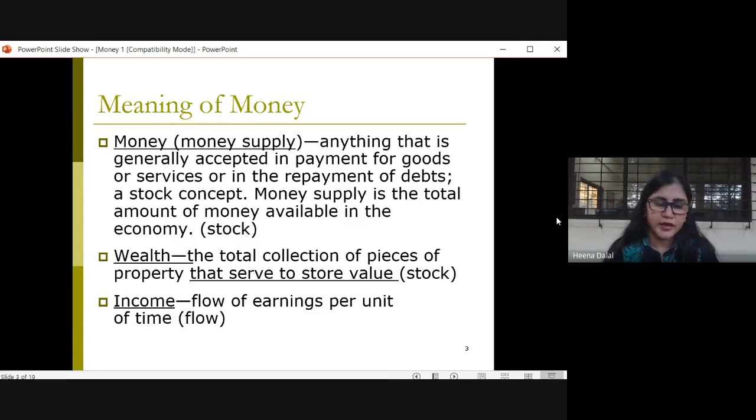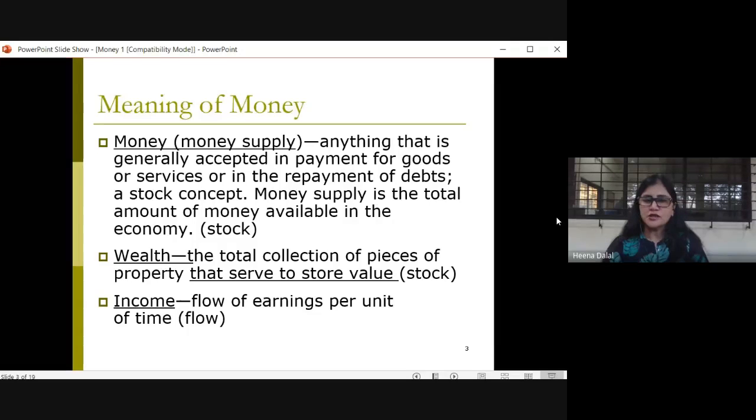Then came the word wealth. Now, what is this wealth? It is the collection of property. Wealth is something more than money. Money can be used for exchanging goods and services. Wealth includes the assets, the properties, which can be bought with the help of money.